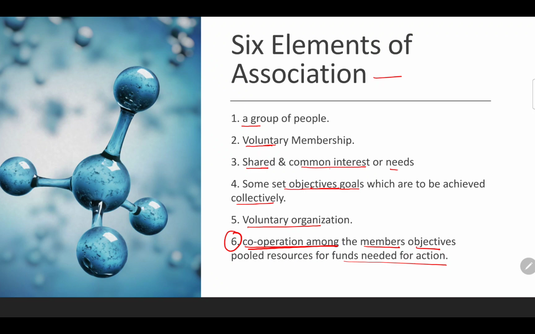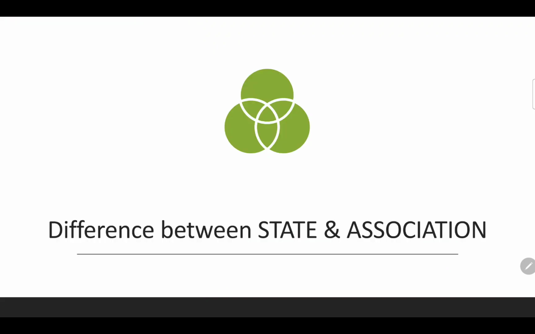Okay, so never forget that an association has 6 elements, and those 6 elements are unchanged wherever you go. These 6 elements are there for the proper functioning of an association. Now the main thing that we will be discussing is the difference between the state and association.